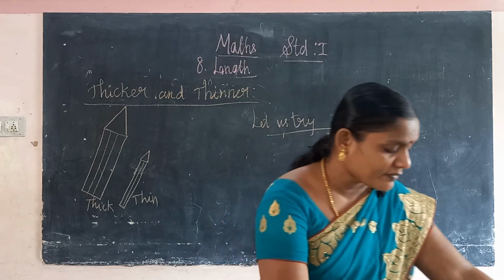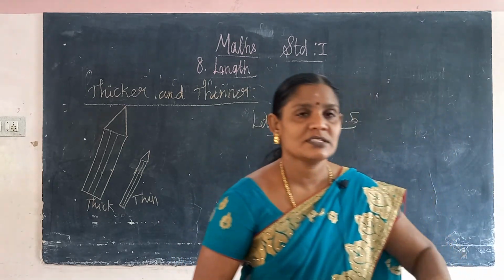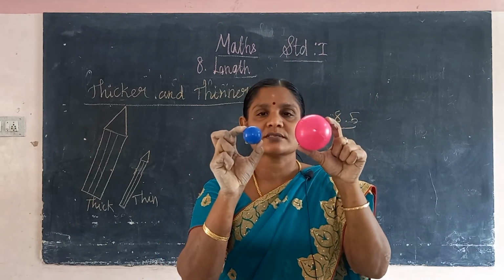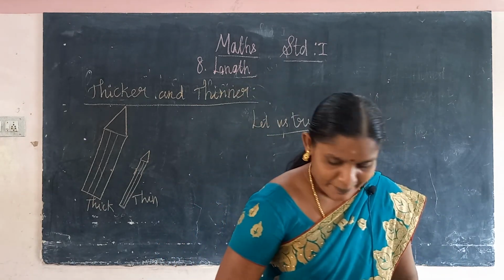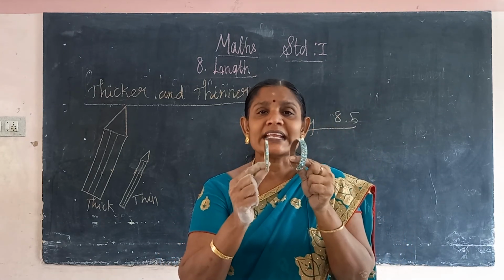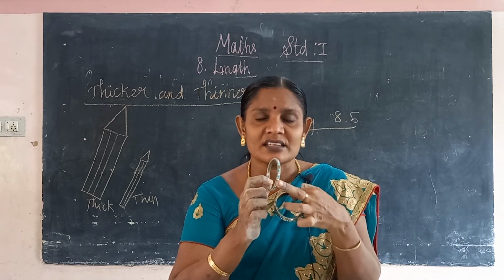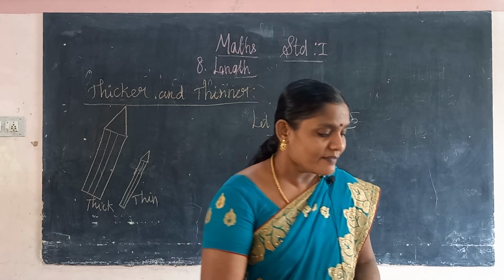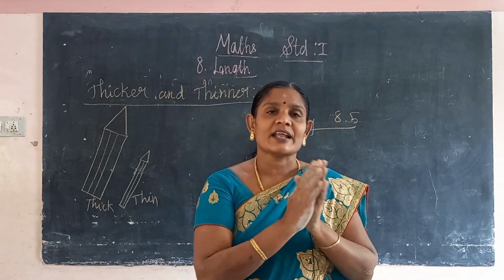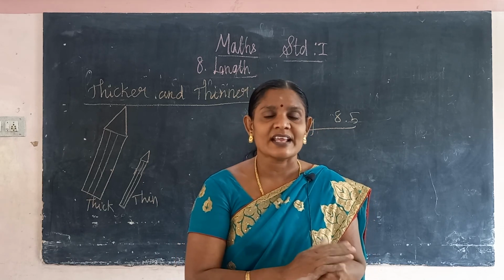In this book we take book or we take a ball. This is the big, this is the small ball, this is the big ball, this is the small ball. In a bangle, this is the thick bangle, this is the thin bangle. Okay, so we have to study in this section what is the higher and lower, what is the small, what is the big, what is the thin and thick.